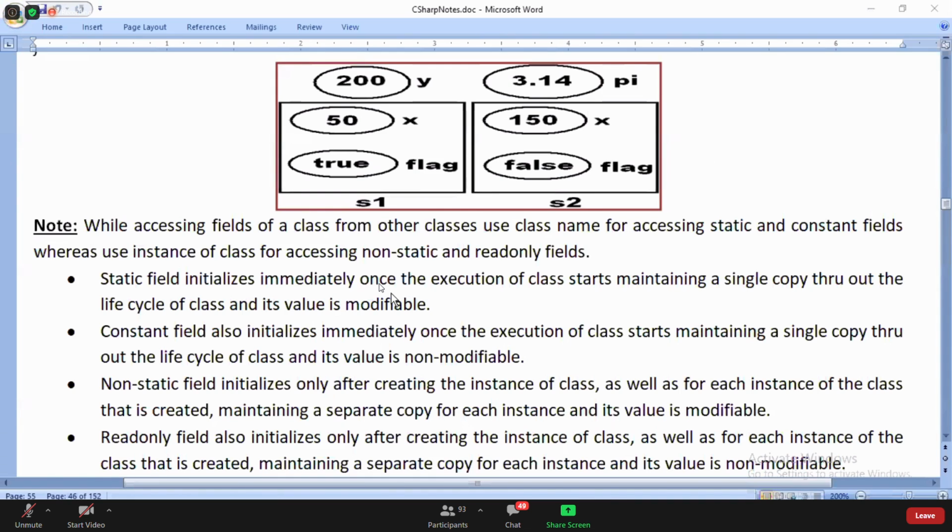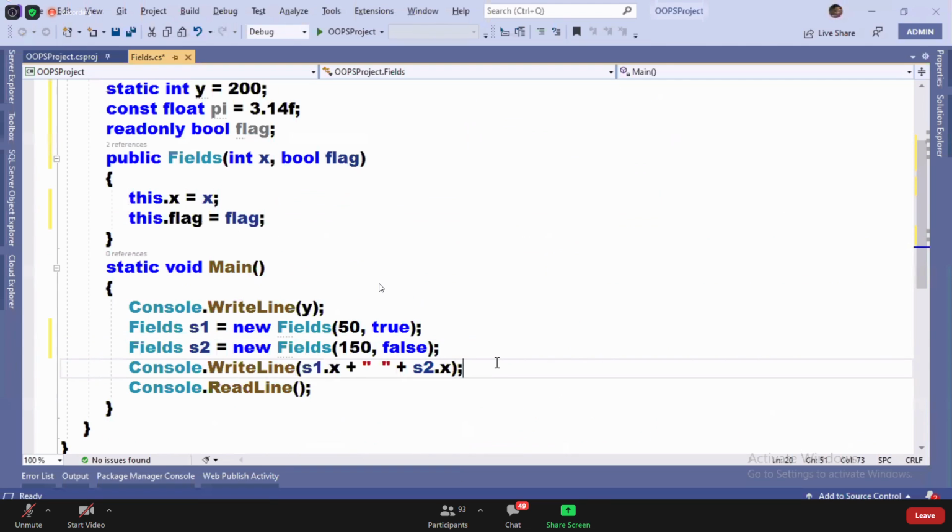Okay, guys. Next, the difference between modifiable and non-modifiable. What is this question here? Guys, what is the difference between modifiable and non-modifiable?